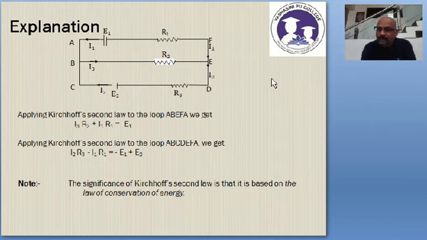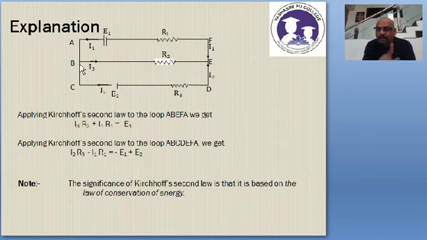While going from F to A, there is a resistor and the current flowing is I1. Check the direction: the direction of the current and the direction in which I am moving are the same. Therefore I1R1 is positive. So I3R2 plus I1R1 is equal to plus E1. Why plus E1? Because I am moving from lower potential to higher potential. Therefore after the equal sign, take that cell as positive. Again from A to B, there is no resistor and therefore no IR product.